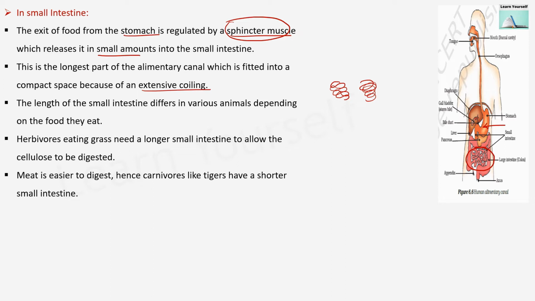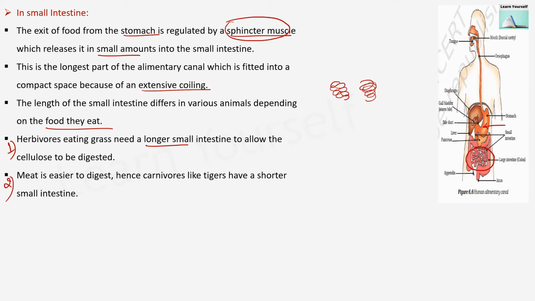The length of the small intestine differs in various animals depending upon the food they eat, because different types of food require different types of attention and digestive methods. Now first, the herbivorous animals eating grass need a longer small intestine to allow cellulose to be digested. To digest cellulose is a complex process compared to meat. So herbivorous animals have a longer small intestine.